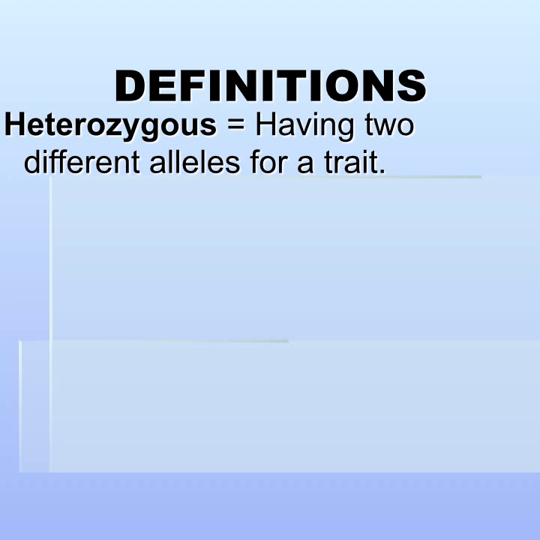Heterozygote is having two different alleles for a trait. Heterozygous, different. So big R, little r is a heterozygous individual. It has one of each: capital R, little r.